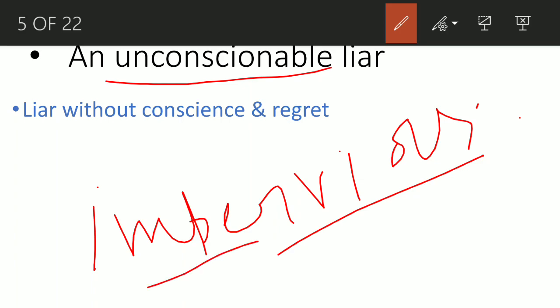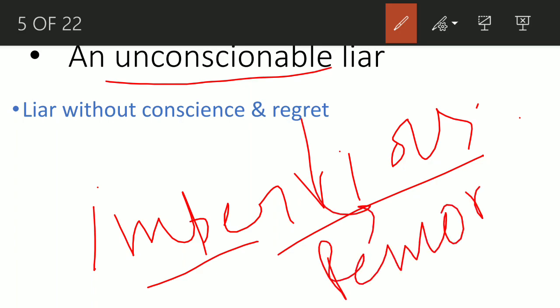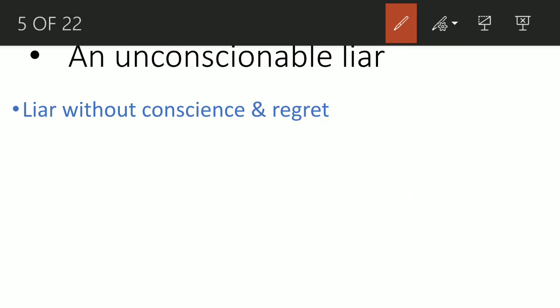So he is impervious or indifferent towards the consequence of his lying. So he doesn't have any principles, he doesn't have any shame, he doesn't have any conscience, and remorse is again the synonym of regret. So he's not remorseful, he is not regretting his lying, he's only thinking about his agenda of lying getting fulfilled, right?